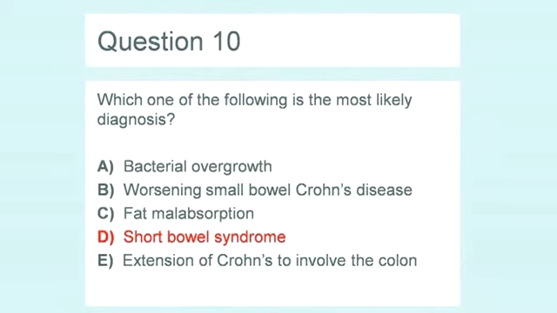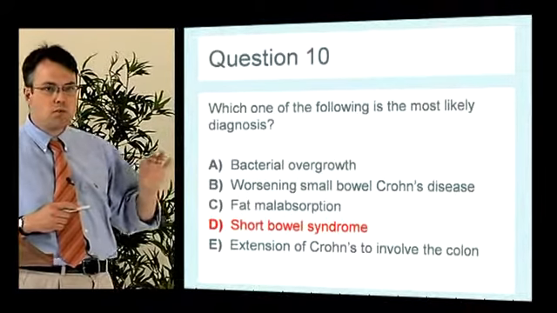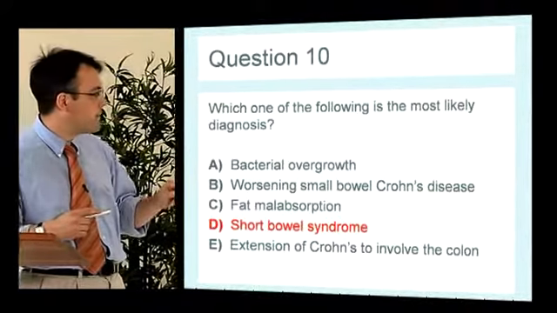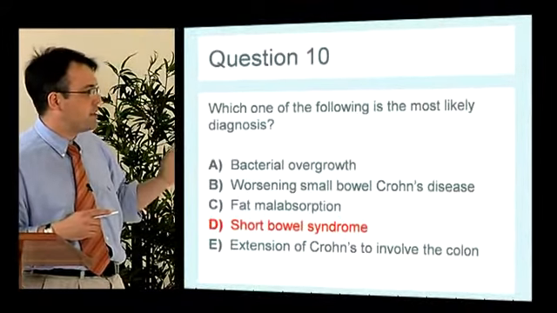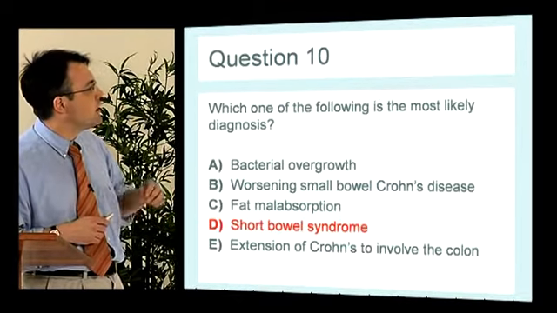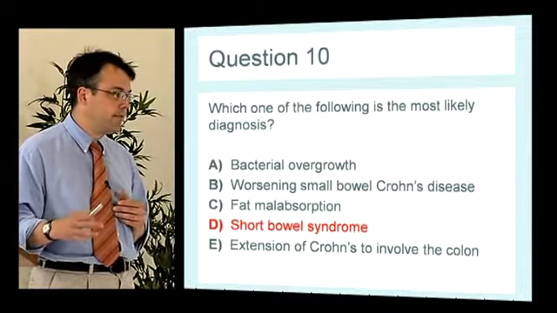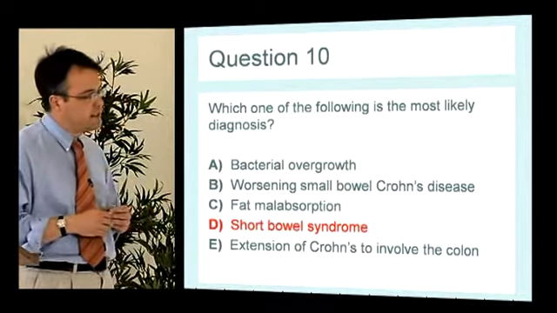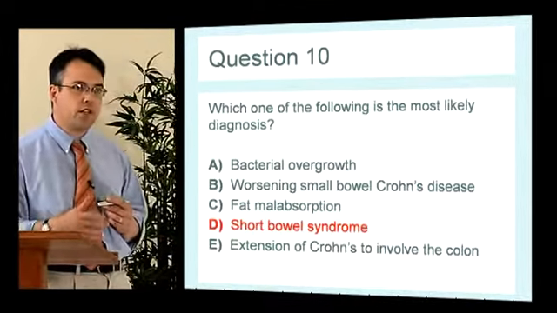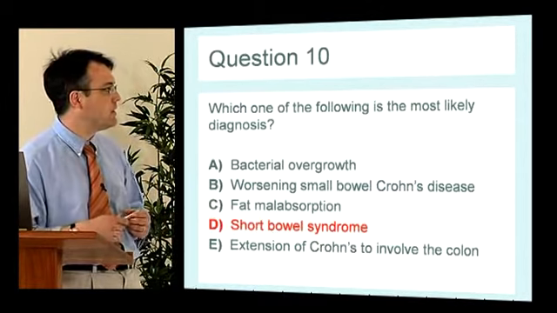So if we go through these, start at the bottom. If the Crohn's had involved the colon, we would normally expect to see some blood in the diarrhea. There's nothing to suggest fat malabsorption. We've not been told she has malabsorption. She could have worsening small bowel Crohn's disease, but her inflammatory markers are normal. And in the exam, that's the clue that she doesn't. In the real world, inflammatory markers aren't quite that reliable.